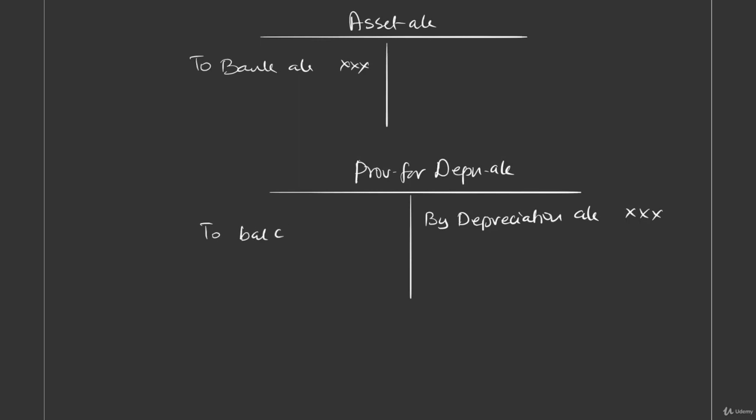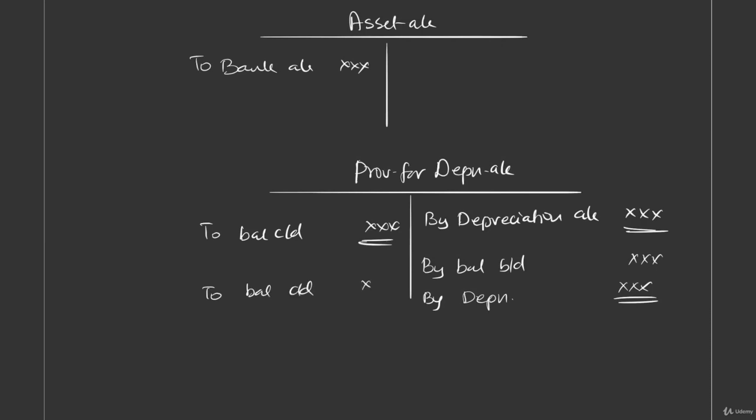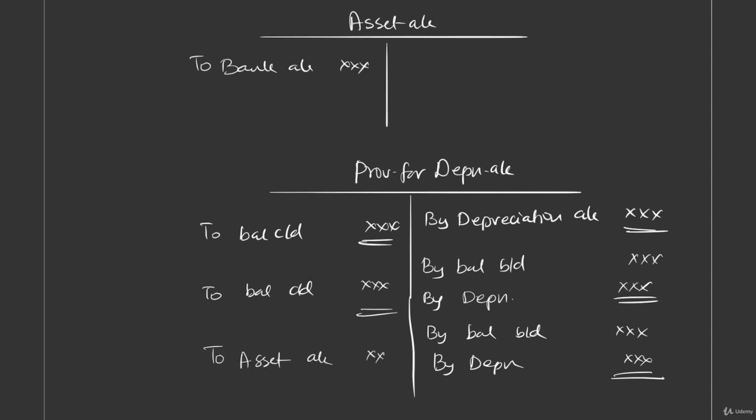So here you say to balance carry down, close. For the next year again, by balance brought down. Then again for the next year you provide depreciation. So you have accumulated position to balance carry down. Let's say the sale happens in the third year, by balance brought down. Then you provide for the current year depreciation by depreciation. But you are not going to carry down, rather you are going to take it to the asset account, because asset is getting sold.